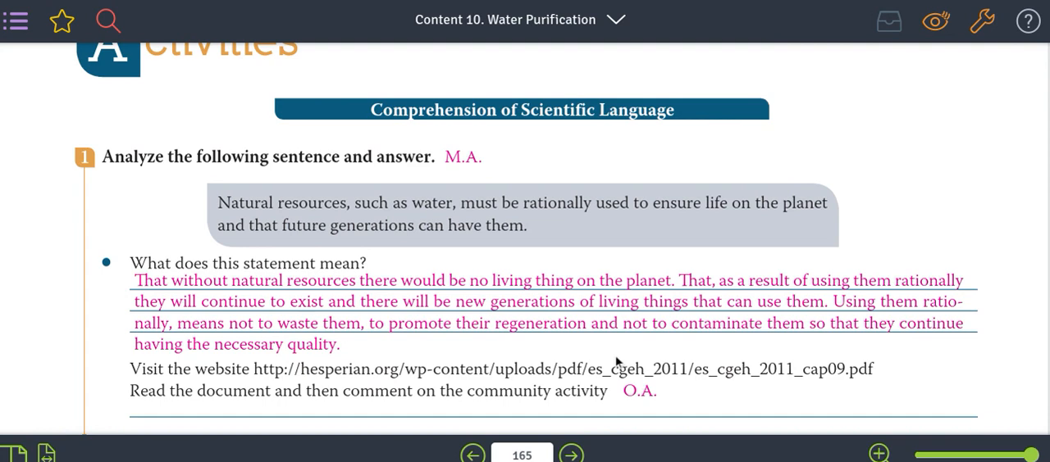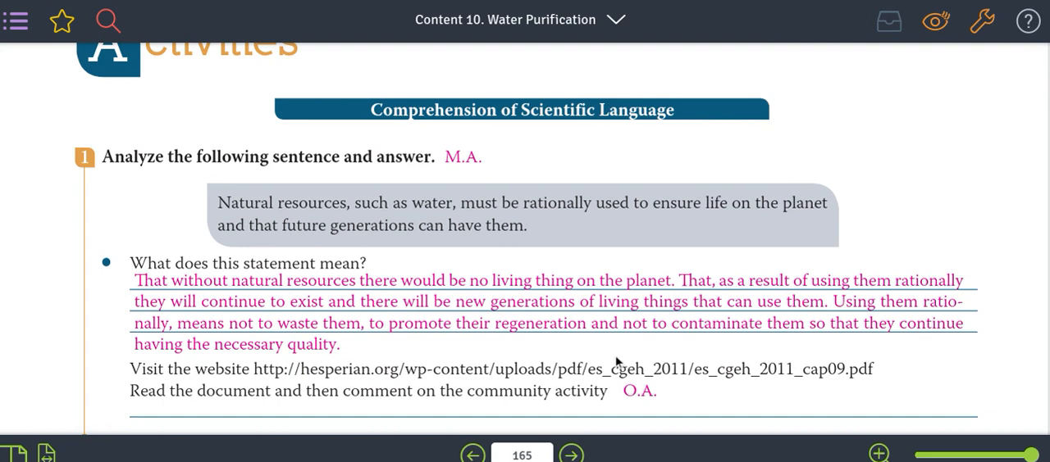Natural resources such as water must be rationally used to ensure life on the planet and that future generations can have them. Los recursos naturales, tales como el agua, deben ser usados racionalmente para asegurar la vida en el planeta y que las futuras generaciones la puedan tener. What does this statement mean? ¿Qué significa este enunciado?